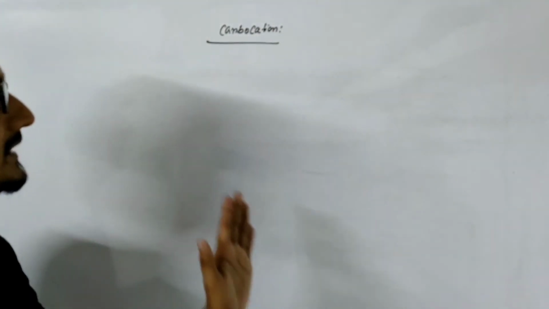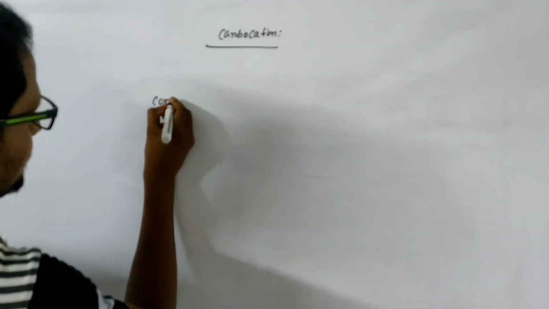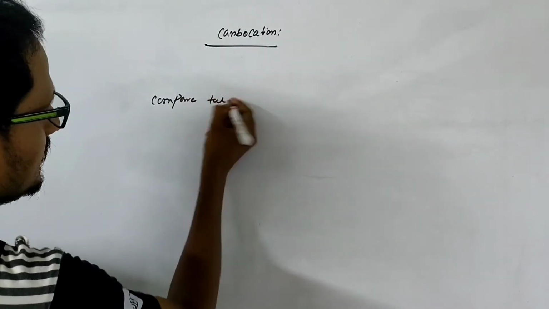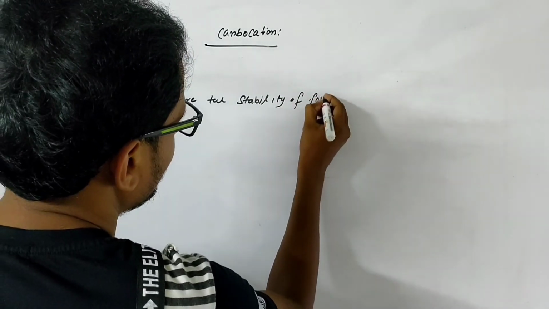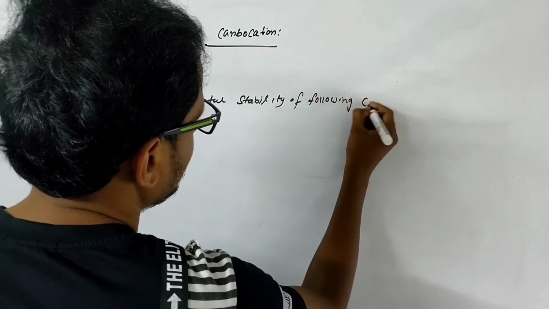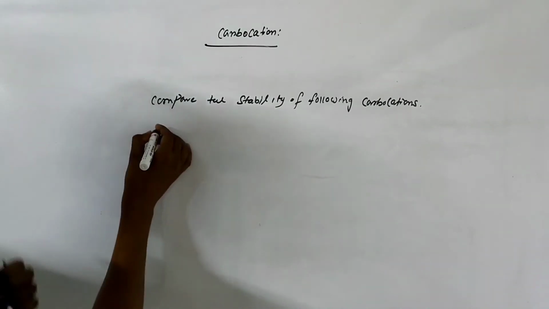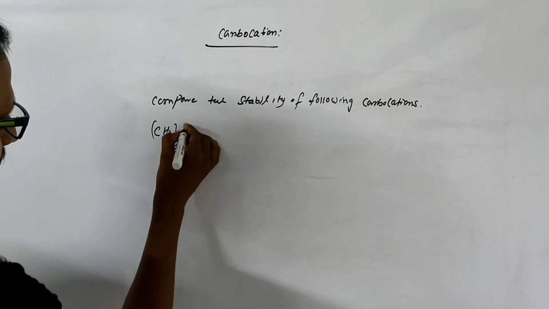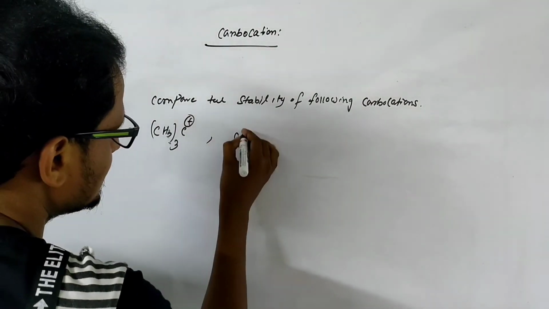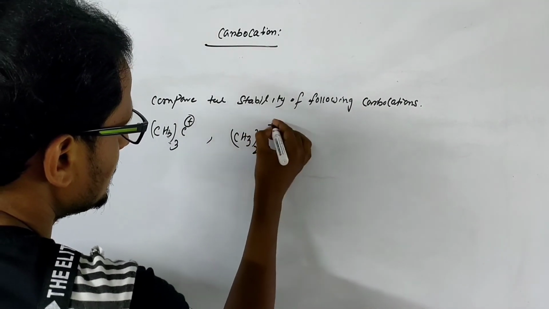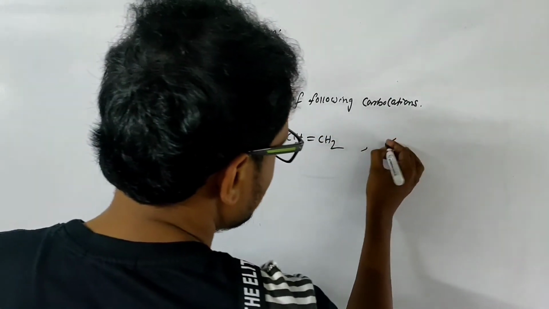Now I will take one question to show you the stability of the carbocation. Compare the stability of the following carbocations. One carbocation is given, this one, CH3 C plus, tertiary butyl carbocation. This is one of the carbocations. Next is this one, CH3 C plus CH double bond CH2. This is another carbocation.